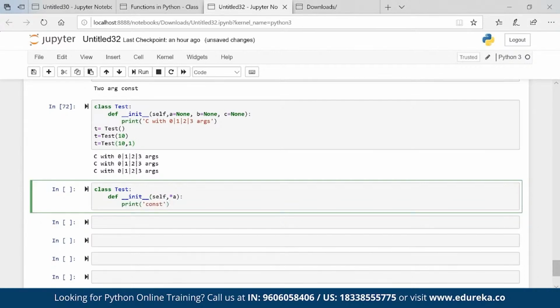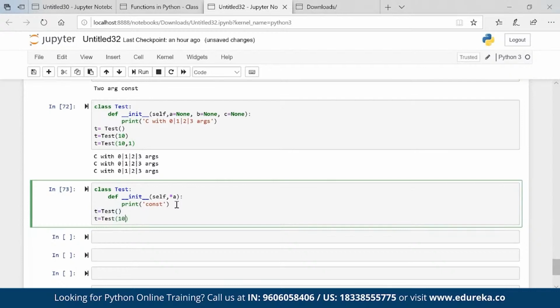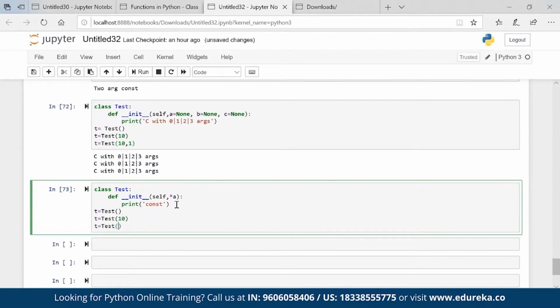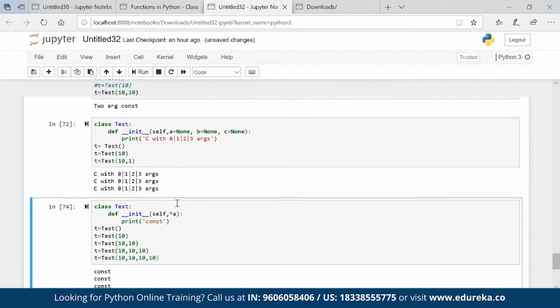I just printed like this. Now I can have various arguments, no issues. T equal to test will work, test 10 will work, test 10 comma 10 will work, test 10 comma 10 comma 10 will work, and so on. No issues, execute.